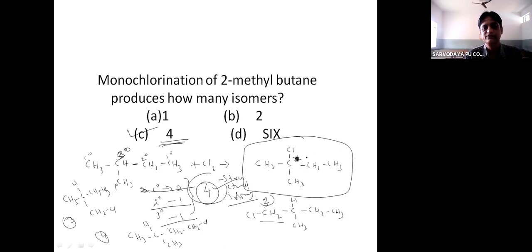So this is the first one, second one, third one, fourth one. So total 4 structural isomers are possible when 2-methyl butane undergoes monochlorination. Okay.